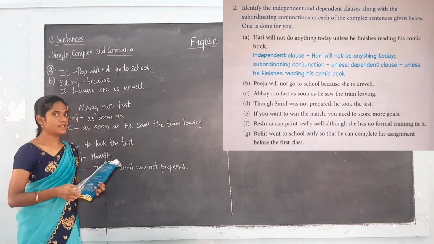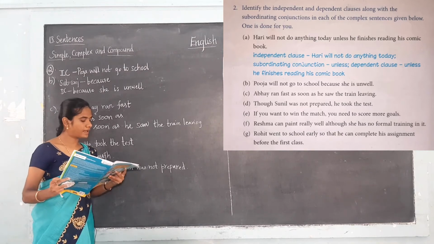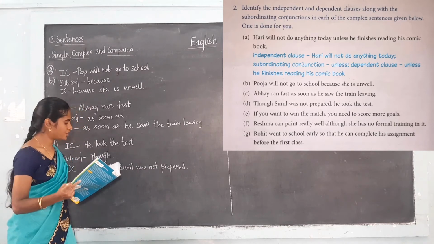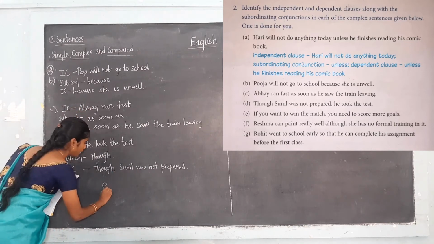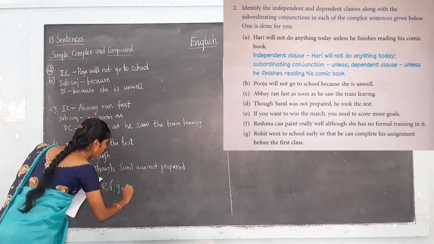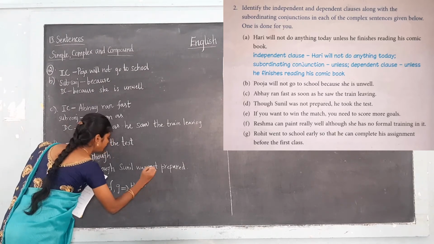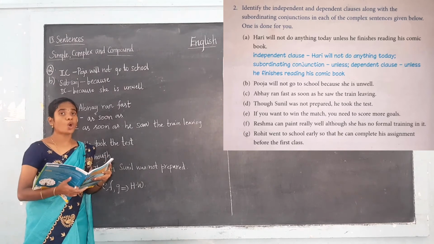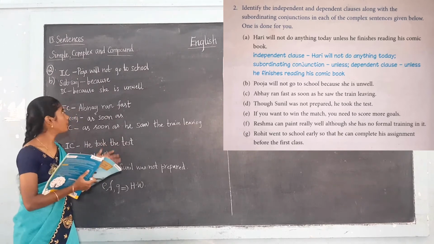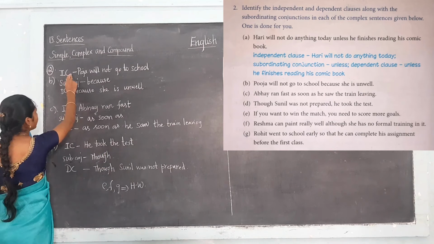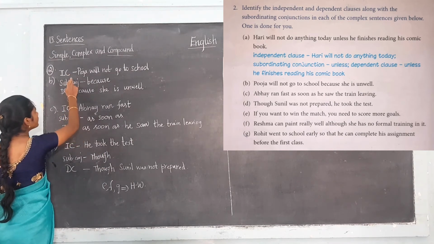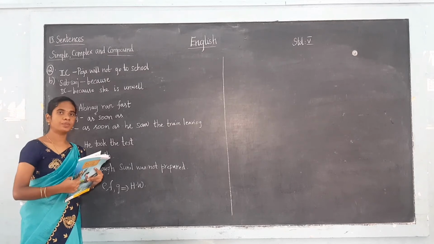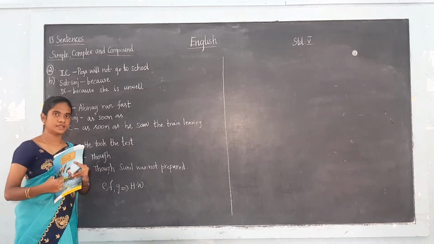Okay, students, are you clear with this? The remaining ones, E, F, G, you have to do as homework. So these are examples of complex sentences. In complex sentences, the independent clause and the dependent clause both join with the subordinating conjunction. Okay, so I hope you all remember this topic.